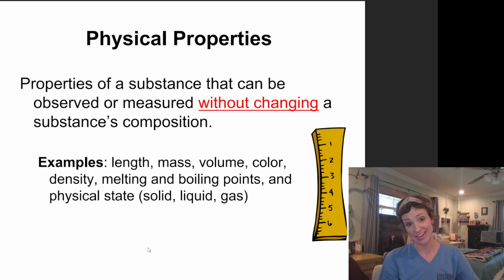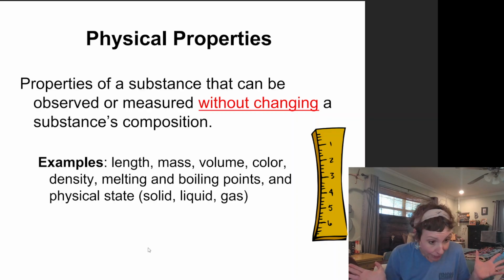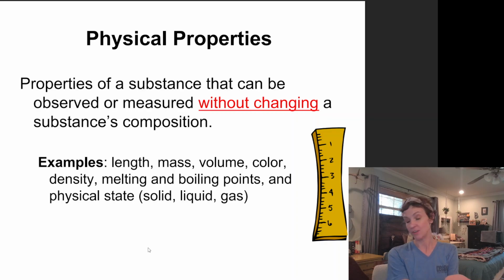Okay, on the other hand, physical properties, they're just properties that can be observed or measured without changing what it is. Meaning I can look at it and I can measure it, and after I'm done observing that property, it is still the same thing. I have not chemically changed it into something else. So examples are like the length of something.